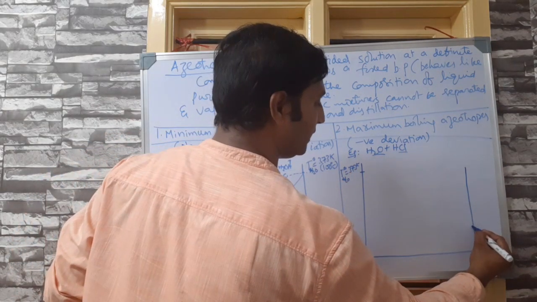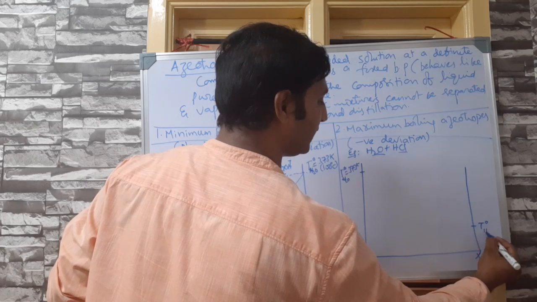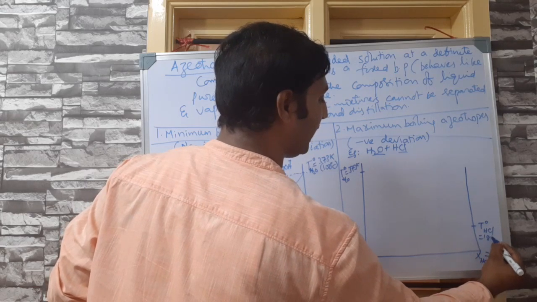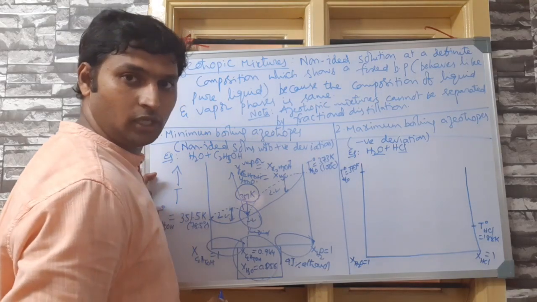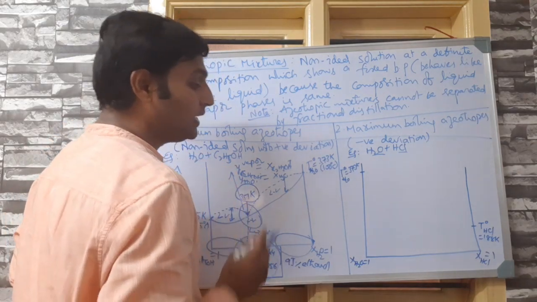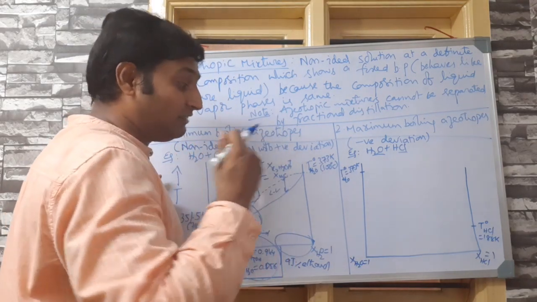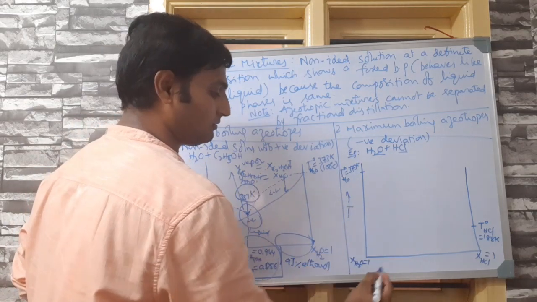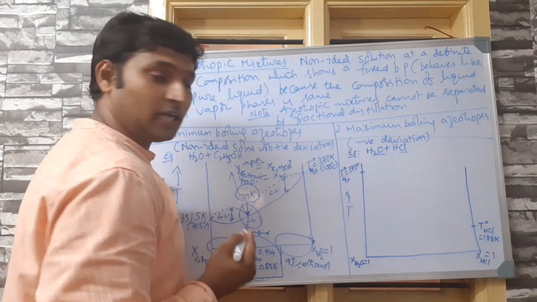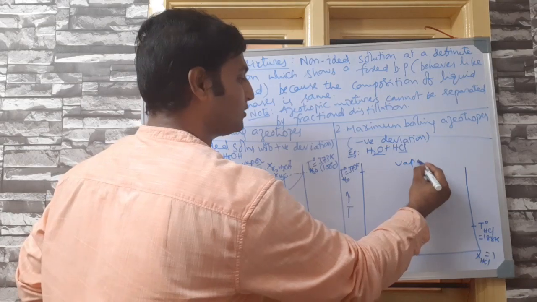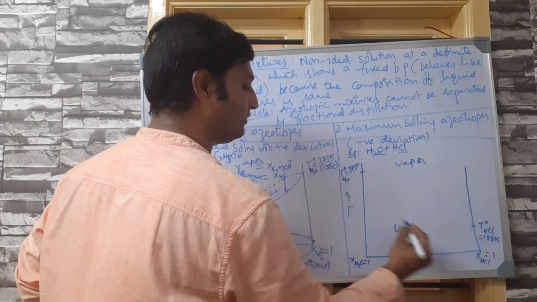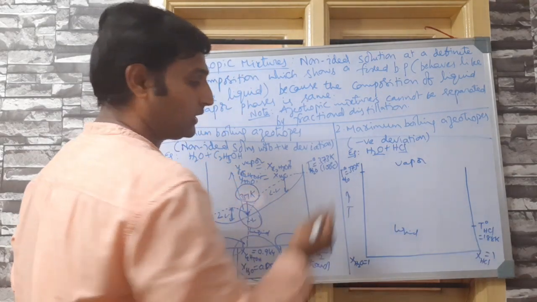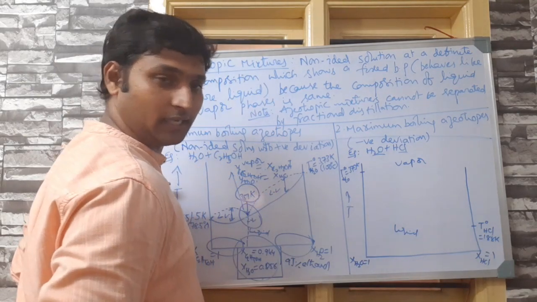This somewhere here represents T naught of HCl, which will be 188 Kelvin. Now you see there is supposed to be positive deviation for the boiling point-composition curve. Now upwards represents vapor phase, downwards represents liquid phase as usual. This will be your dew point curve, this will be your bubble point curve, right?